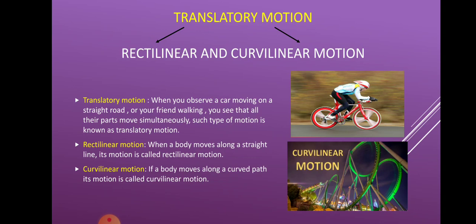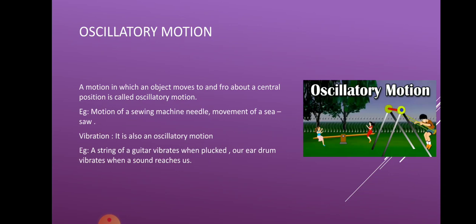Then the next kind of motion is the oscillatory motion. Now when you go to a garden and sit on a swing, you go to and fro, you go forward, you go backwards.